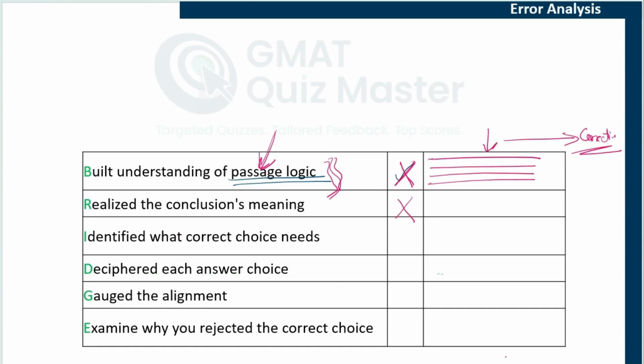So let's update our bridge table for this. If you understood that this is what the correct answer choice needs to convey, which is most likely the case, mark a tick here. However, if you skipped the step or you did not understand it, mark a cross here and write down the explanation.